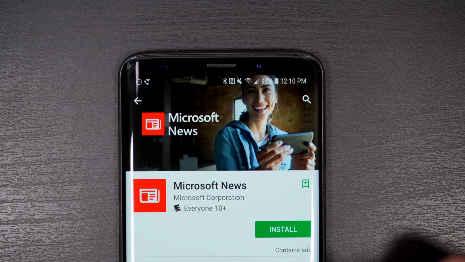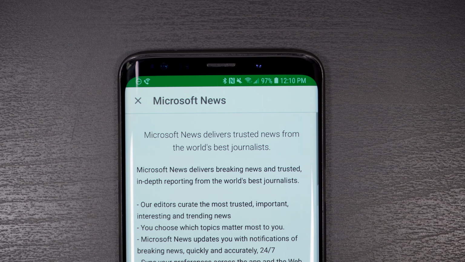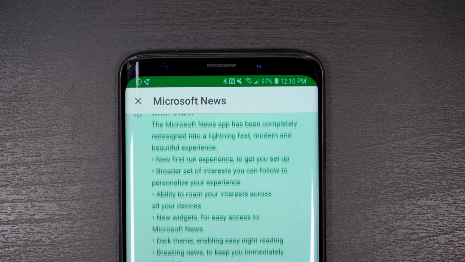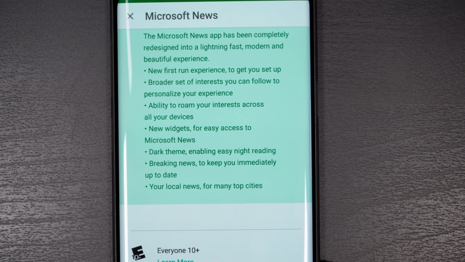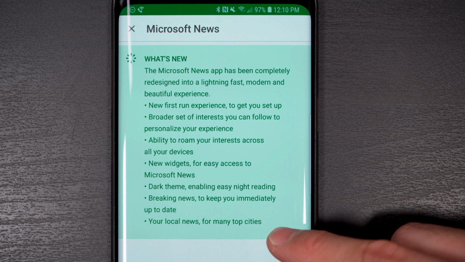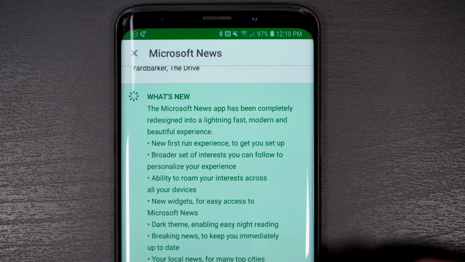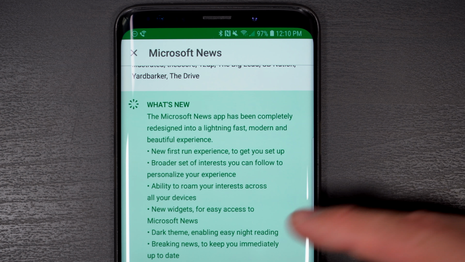What's going on, guys? Today we're going to be taking a look at the brand new Microsoft News app that launched for Android and iOS. The news is curated from more than 3,000 different brands in global markets, and as such offers a wide variety of different types of news, videos, photos, and other content from around the world, all for free.